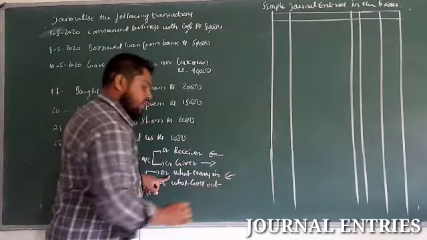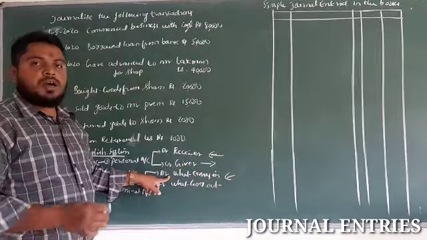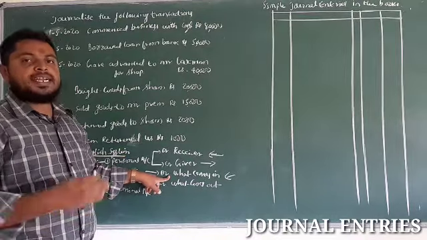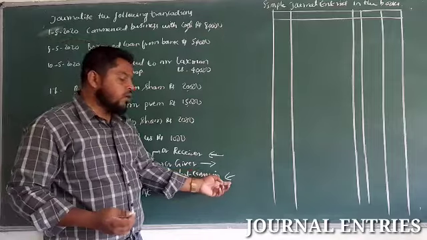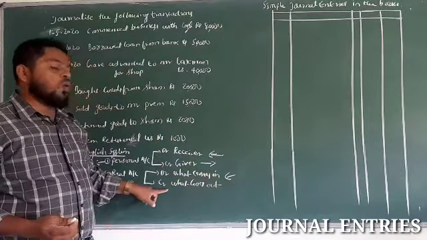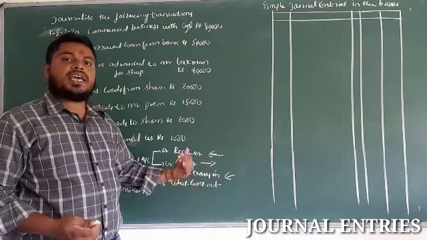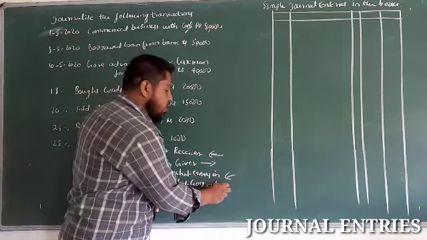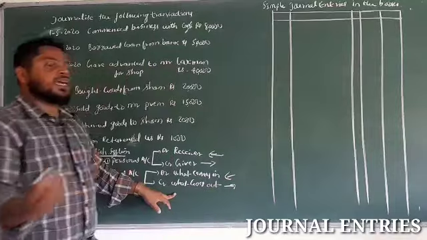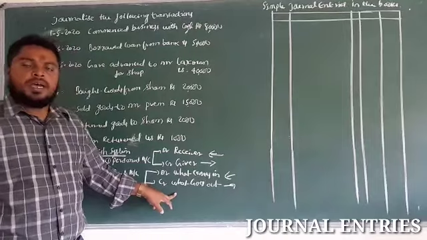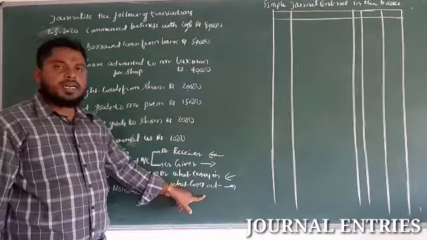If any asset comes into a business in the form of furniture or goods, we record the debit side. Credit what goes out. If goods or cash go out of the business, we record the credit side.